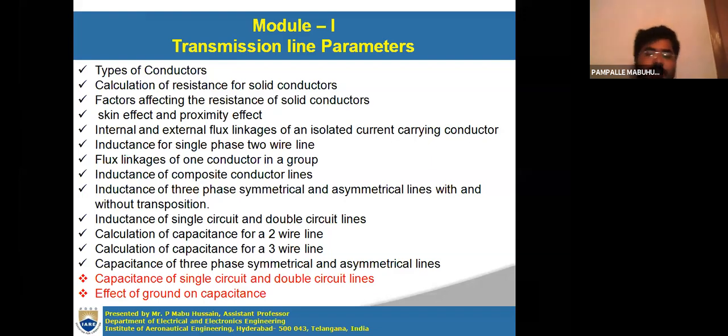Asymmetrical lines as well as capacitance derivation for bundled conductor lines. So now today we are going to discuss the capacitance of double circuit lines as well as the effect of ground on capacitance.